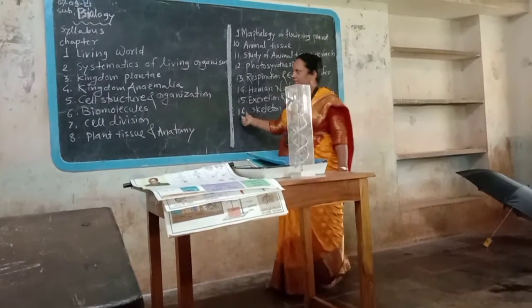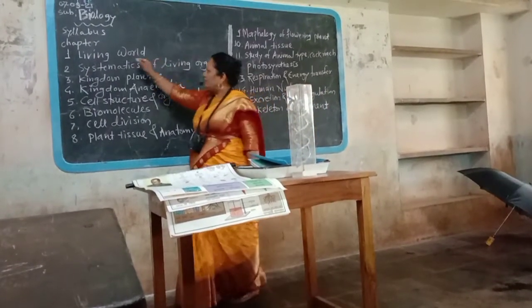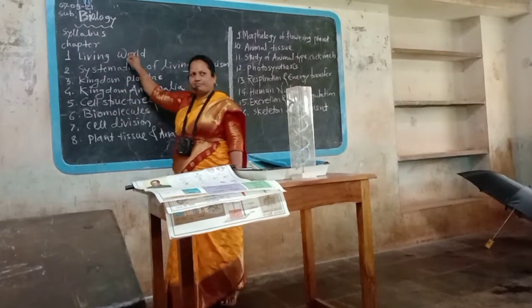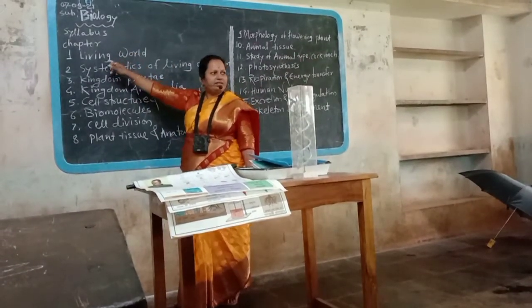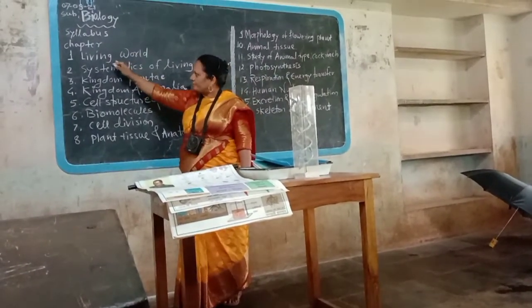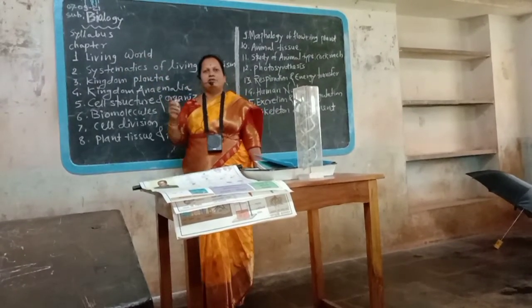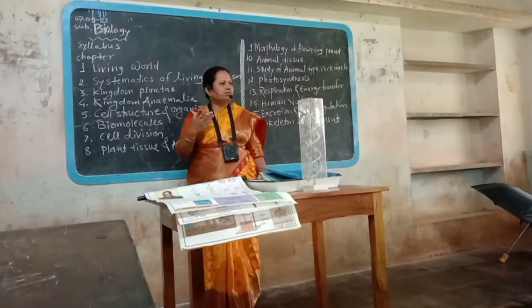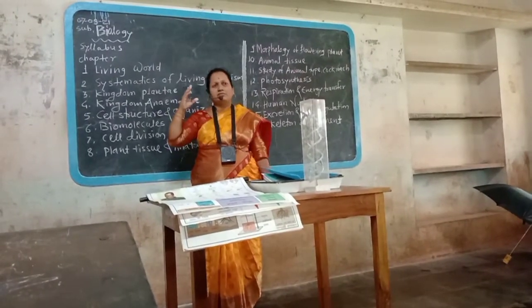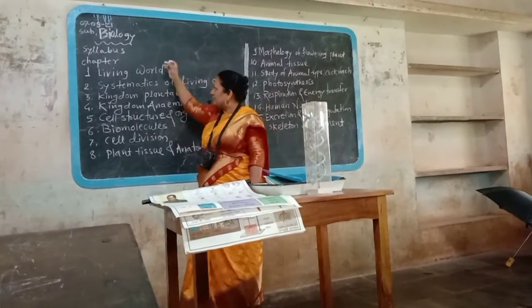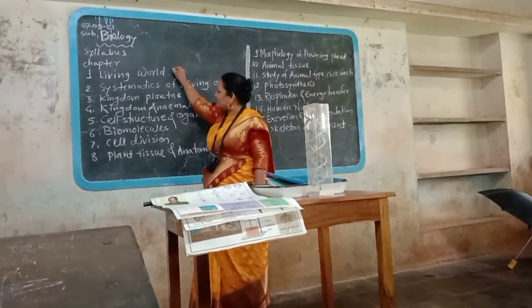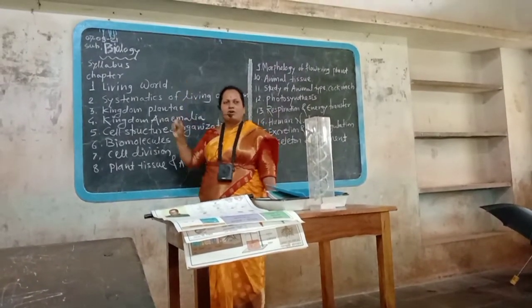are there for our study. First chapter is Living World. What is the name of first chapter? Living World. In the chapter Living World, we already studied the types of living things, that is plants, animals and microorganisms called as living things.